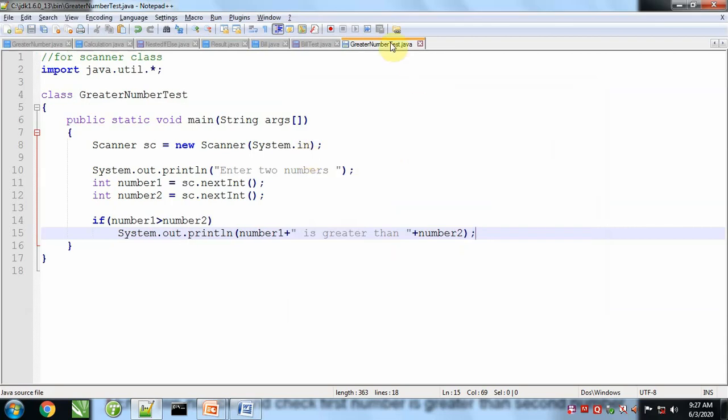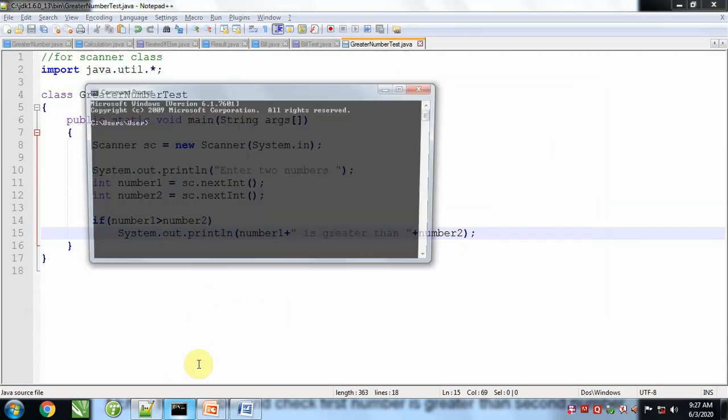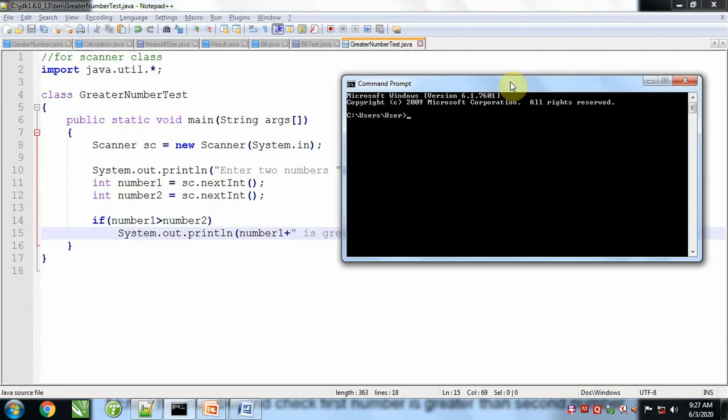Program has been saved. Now we will open command prompt, go to the root directory and open JDK, then open bin, and in bin we will run the javac command, javac GreaterNumberTest.java, no error, then java GreaterNumberTest, enter.